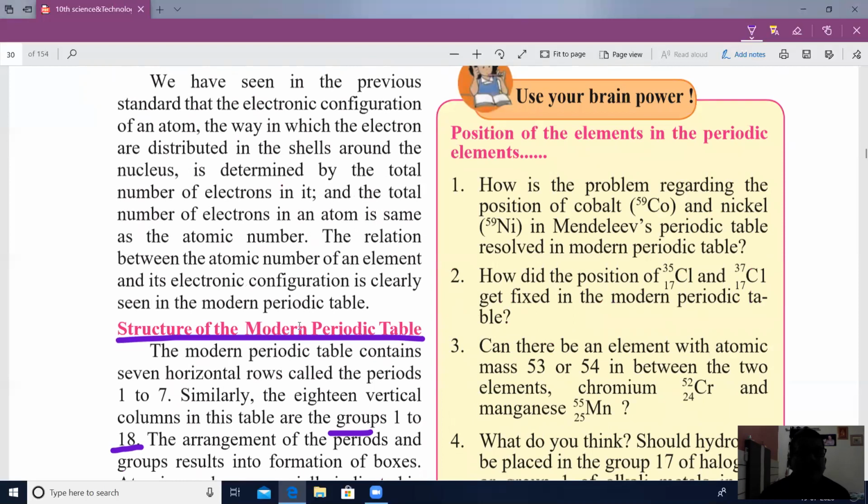And electronic configuration is a most important part of the placement of the elements in the modern periodic table. That is, the arrangement or the position of elements in the groups as well as periods depends upon its electronic configuration. Do you know the electronic configuration? What is meant by electronic configuration? The distribution of electrons into various shells of an atom is called electronic configuration.